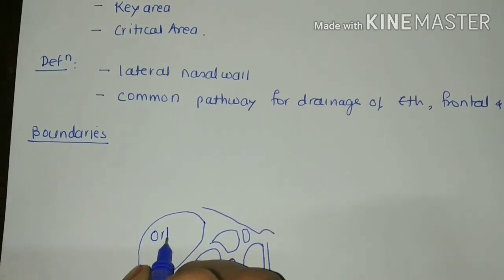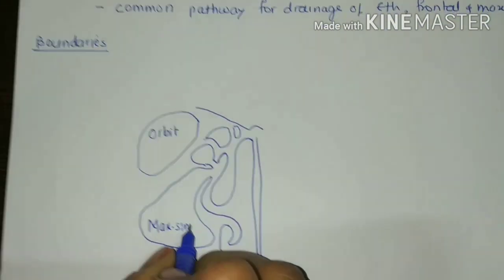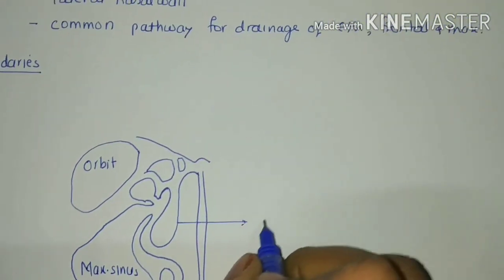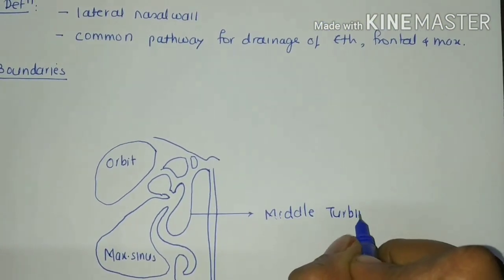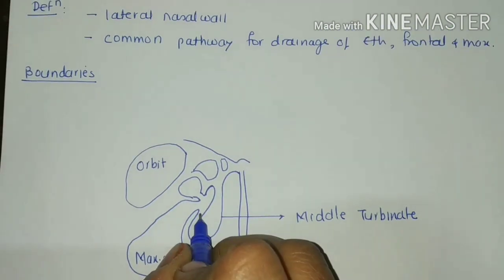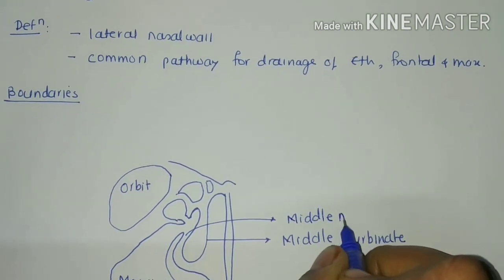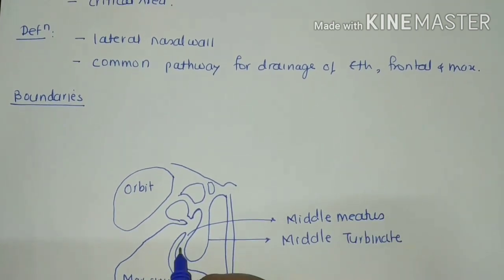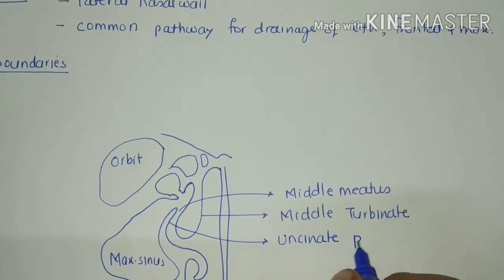Clear? So this is the orbit. This is maxillary sinus. This is middle turbinate. So this is middle meatus. Then this is uncinate process.